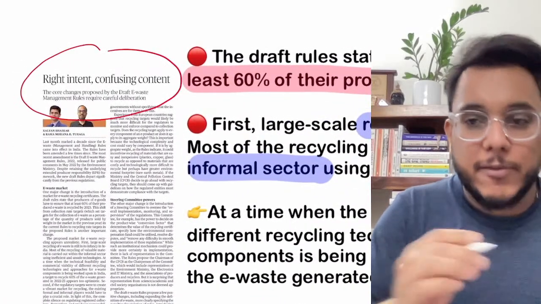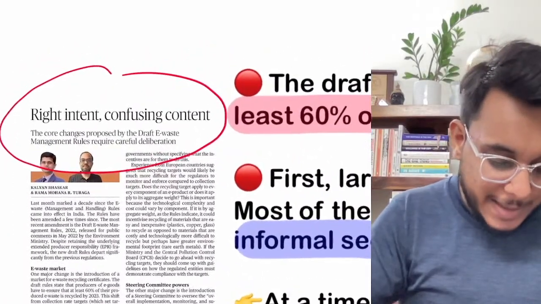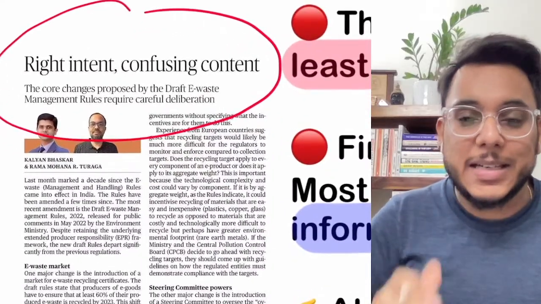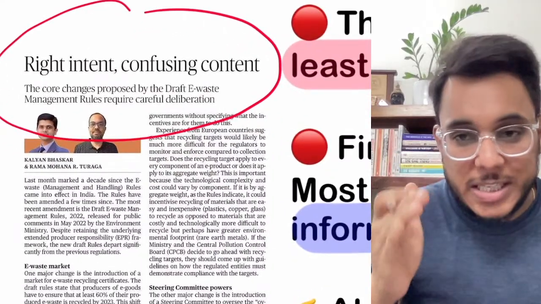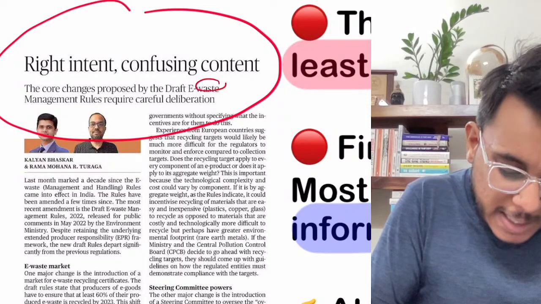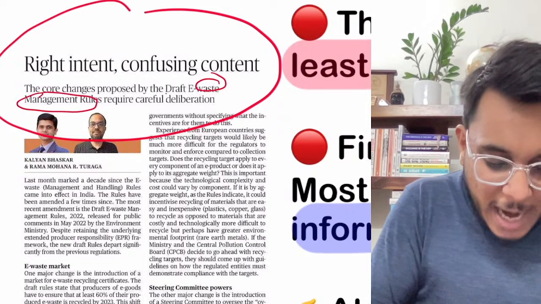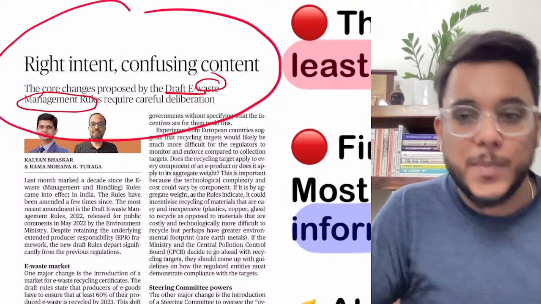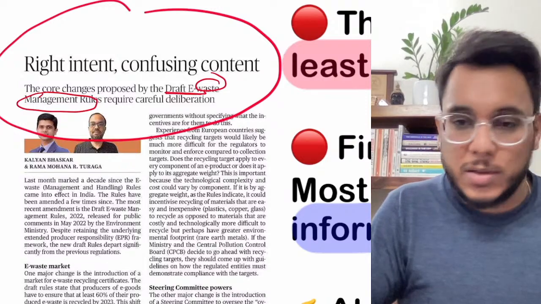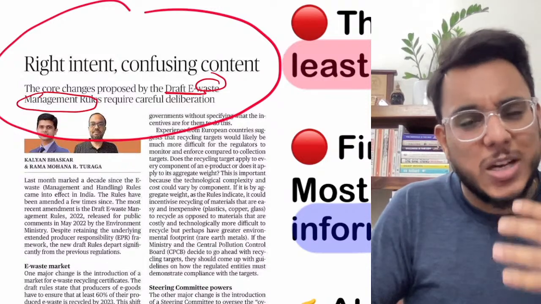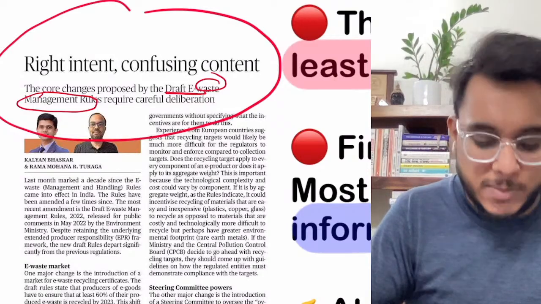Right intent, confusing content. Now this particular article, guys, talks about the recent changes that are being suggested to the e-waste management rules. So the draft e-waste management rules have been brought. They have been put into the public domain for suggestions. So we'll be seeing these particular draft e-waste management rules.